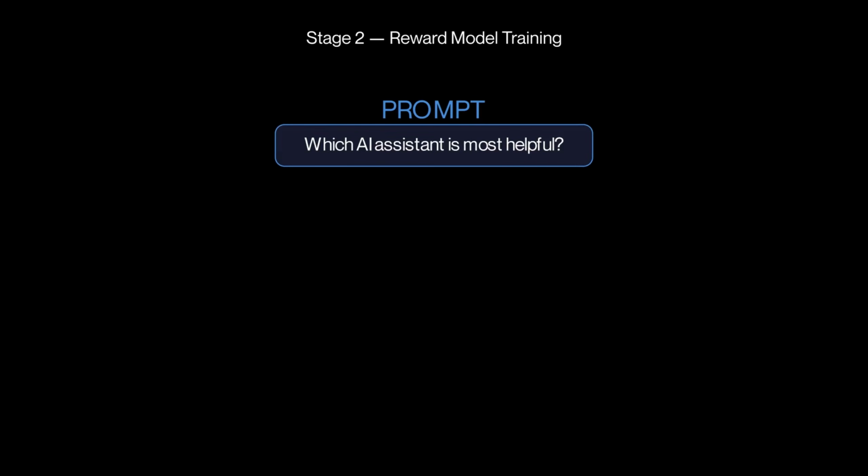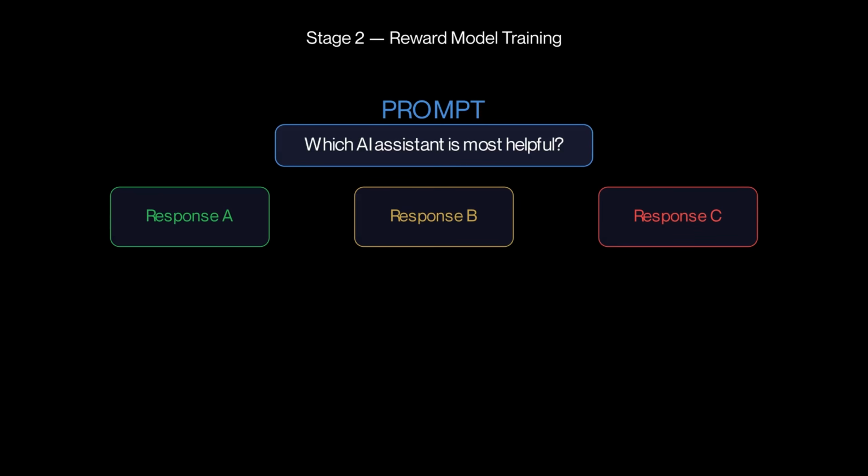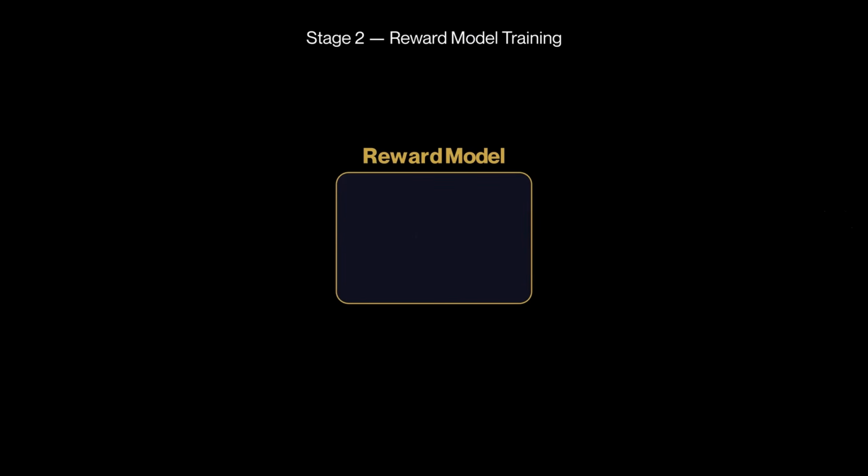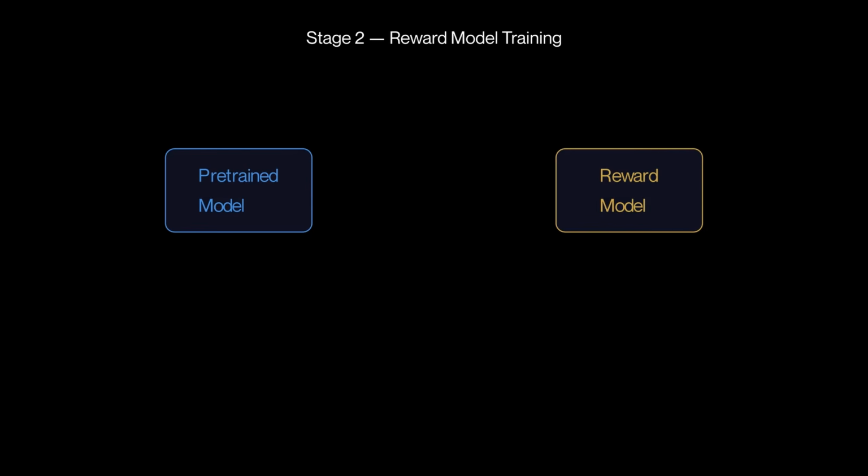Second, we train a separate model called a reward model that judges the response in a way humans would. Human raters rank multiple responses to the same prompt, deciding which is clearer, more honest, and more helpful. The reward model gradually learns from thousands of these judgments, developing a sense of what a good response feels like. To be precise, the reward model doesn't discover the truth.